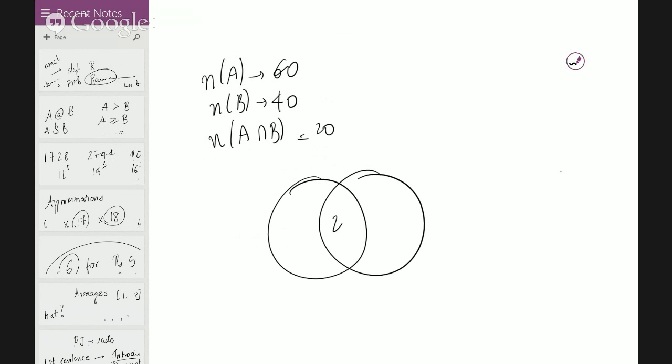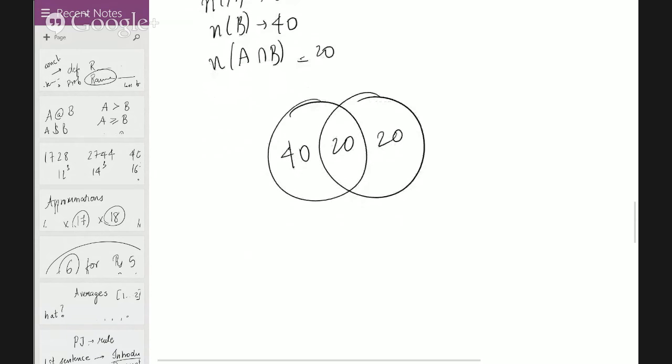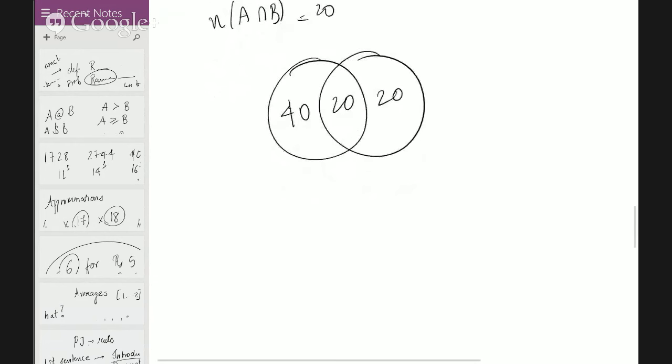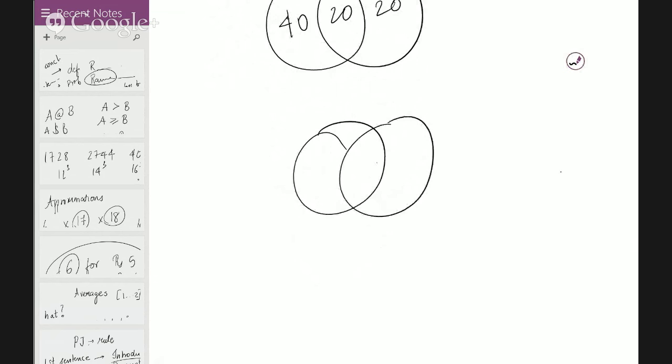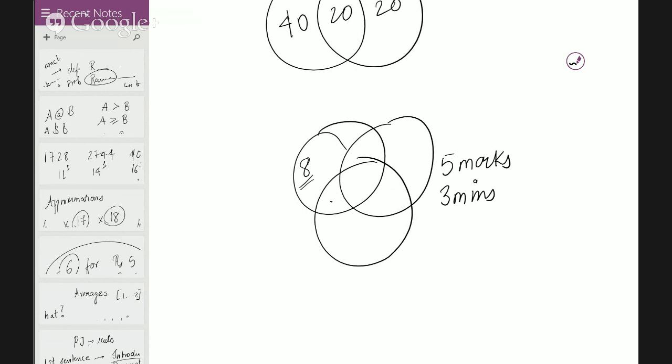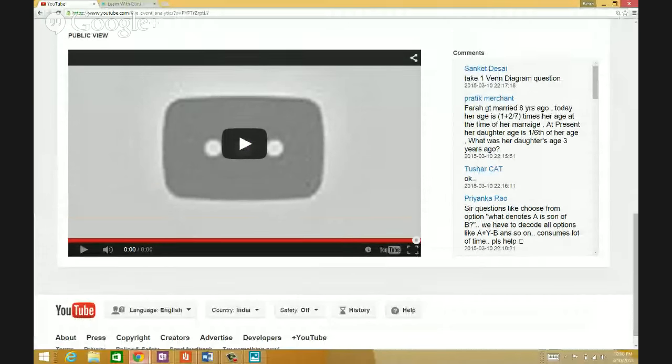Always start with the centermost 20, and then A is 60, so it's 40. B is 40, so it's 20 again. This is how you're supposed to start filling your Venn diagram. When you have a three-set Venn diagram, they might give you at least one number somewhere, and the rest will all be related to this number. You just build it up. If it comes to 5 marks, I don't mind spending 3 minutes on this, so definitely go for these kinds of questions. Don't even think of leaving them.